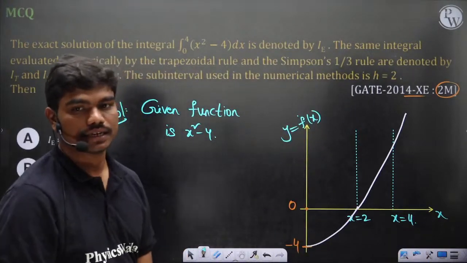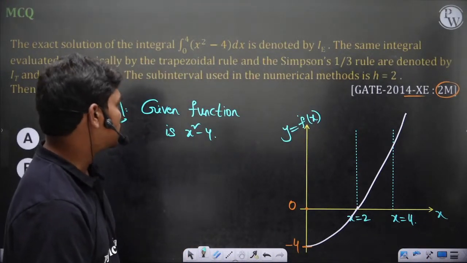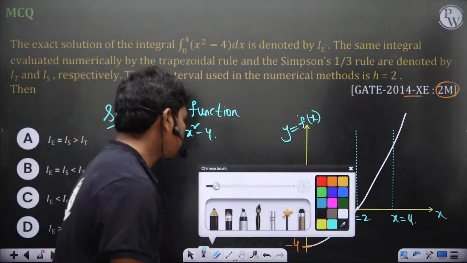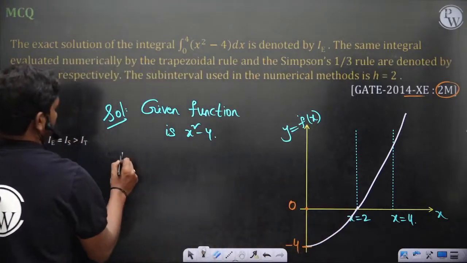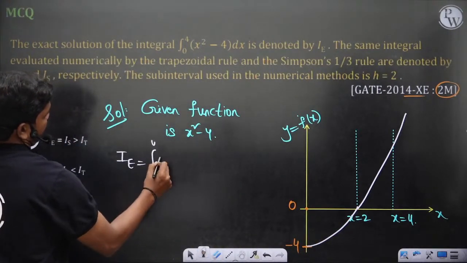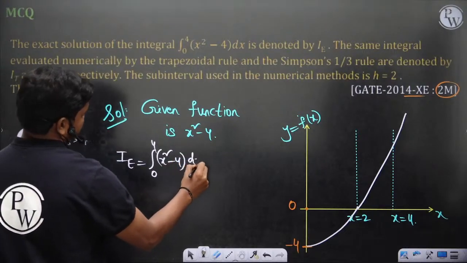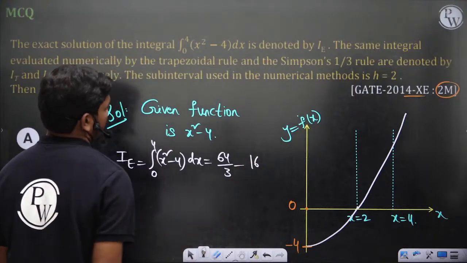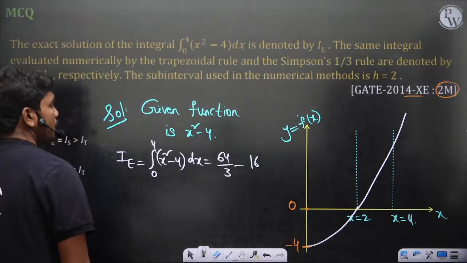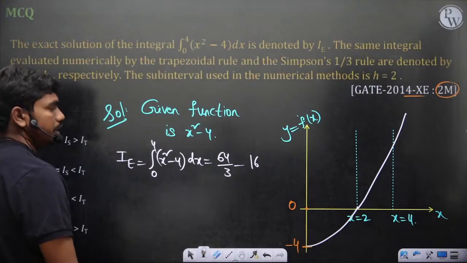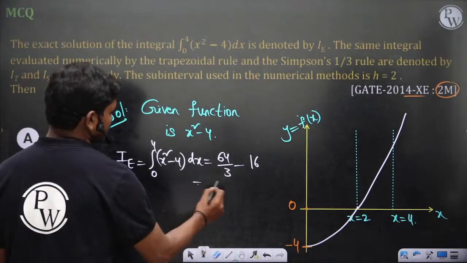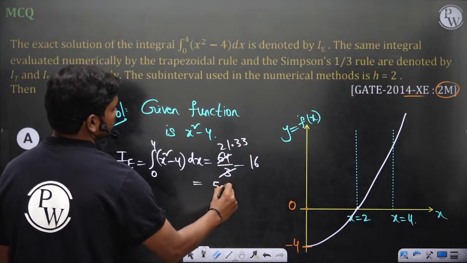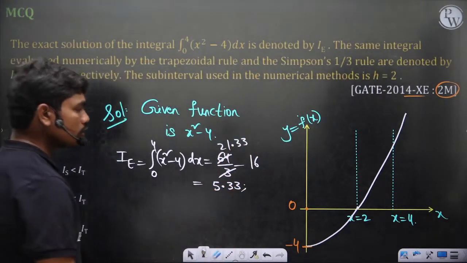Now let's see the actual integration. I is equal to integral 0 to 4 of x square minus 4 dx. That gives 64 by 3 minus 16. If you simplify, 64 by 3 is 21.33 minus 16, so 5.33. That's the exact value. Then coming to the trapezoidal rule.